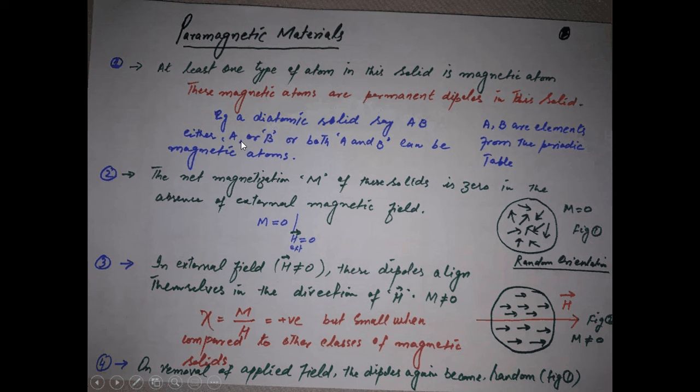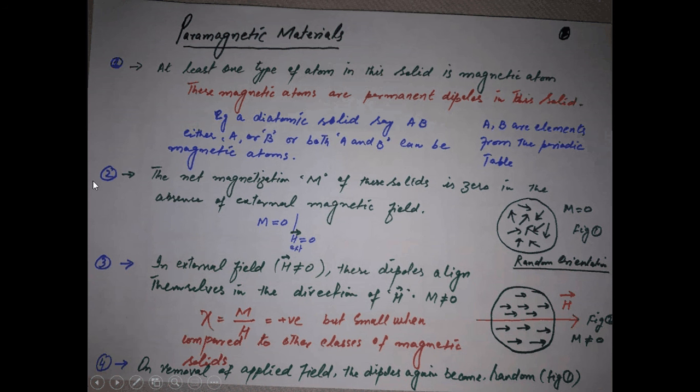For example, if you take a diatomic solid, say AB, where A and B are the elements in the periodic table, then either A is a magnetic atom or B is a magnetic atom, or both A and B are magnetic atoms. This is different from the diamagnetic solid in which A and B both were non-magnetic atoms.